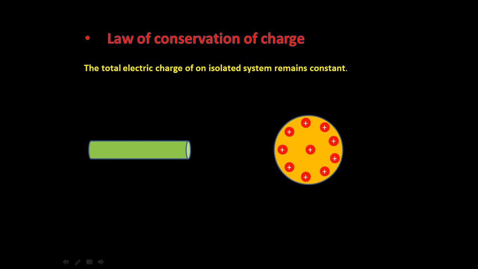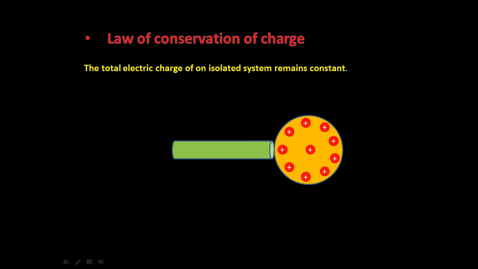Here we have two conductors. One is a charged sphere and another is an uncharged rod. When the uncharged rod is brought in contact with the charged conductor, we see some charges from the charged conductor flow into the uncharged rod. Now in this process, the rod gains charge and the sphere loses charge. But the overall charge of the sphere-rod system remains constant.